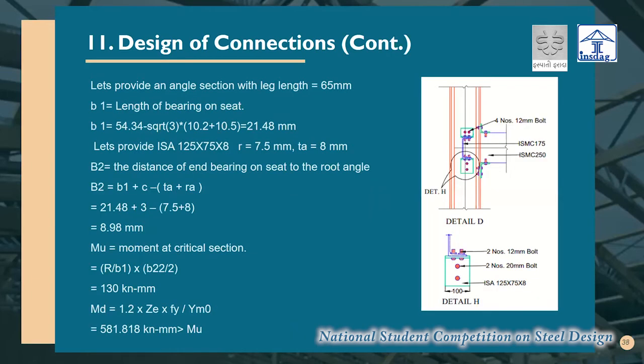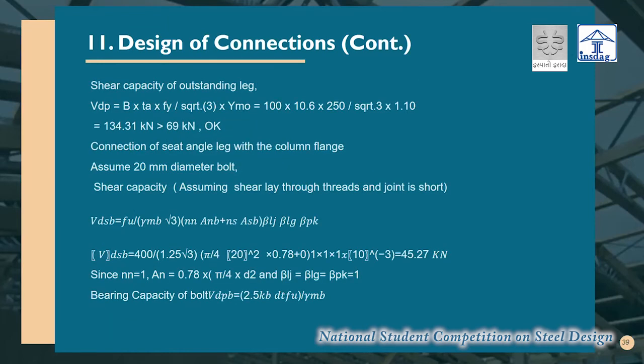After that, we have found out the moment resistance for the connection. After that, we have designed for the shear capacity, that is for the outstanding leg. Now we have used 20 mm dia bolt for the joining purposes for the connections.